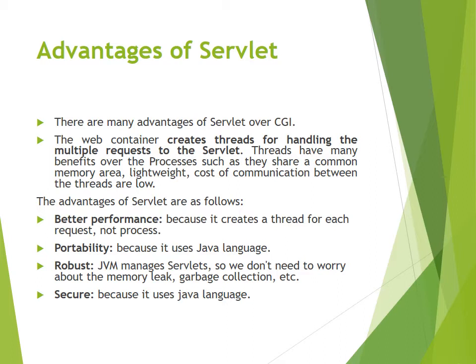Threads provide better performance because they are not creating a process for a particular request. Portability is inherently there because of the Java language, and servlets are robust as the JVM manages them, so we do not need to worry about memory leaks and garbage collection. Objects which are created for use are automatically removed from memory as the garbage collection concept is inherently there in Java. Java is a secure language and security is already inherited there.